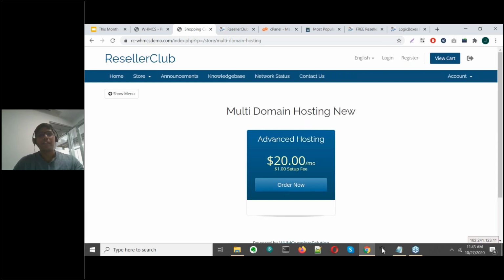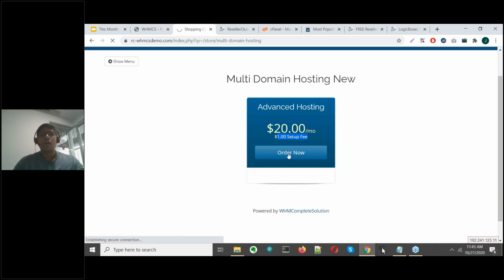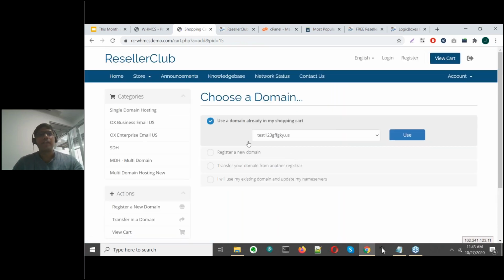And here you can see the plan that you've just created, advanced hosting, the pricing that you just added, and the setup fee. Your customers can come here, click on order now, and proceed with the setup. So you can choose a domain name which you've added, or you have an existing domain name, or you want to register a new domain name, etc. You click on this and you continue with your purchase.